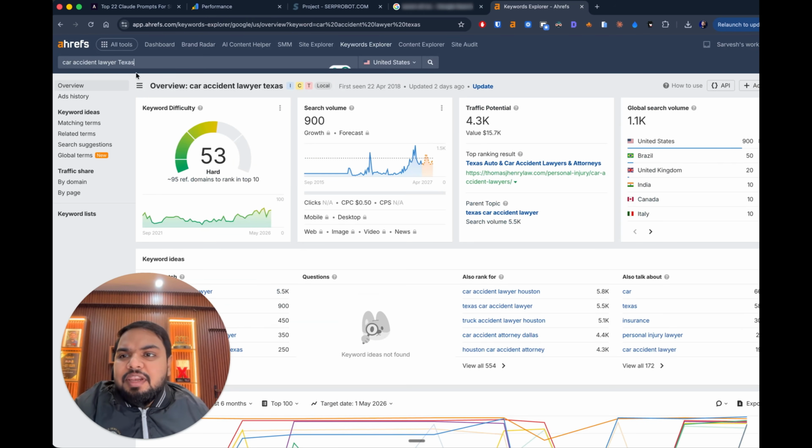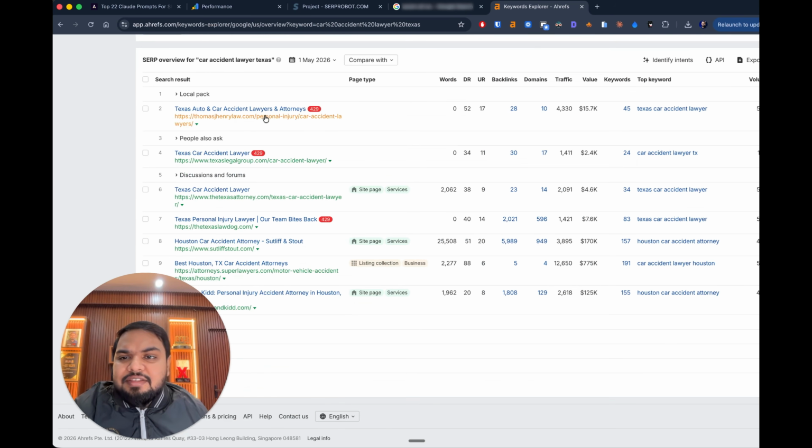So for example, let's assume you want to rank for car accident lawyer Texas, and these are the sites that are currently ranking. Just by looking at it here, you can see the first site ranking has a domain rating score of 52 out of 100 and a total of 28 backlinks. Similarly, the second site is Texas Legal Group. They have got a 34 domain rating. Another one has 38. And if you see Texas Law Dog, they have like 2000 backlinks at first look. But the reality of it is very different.